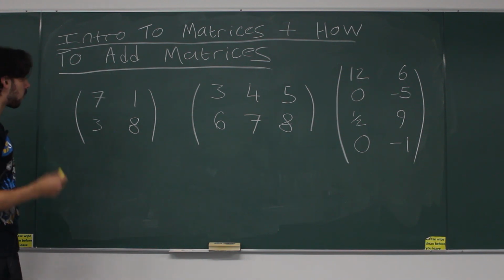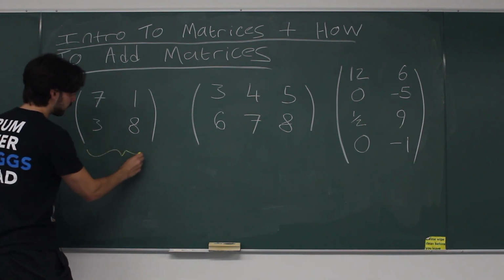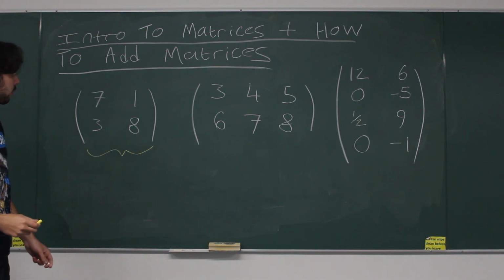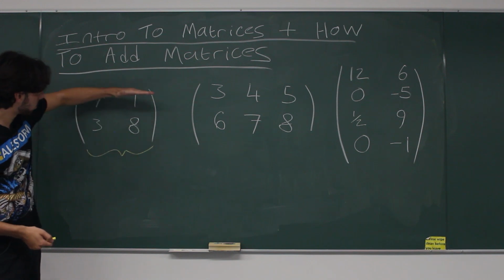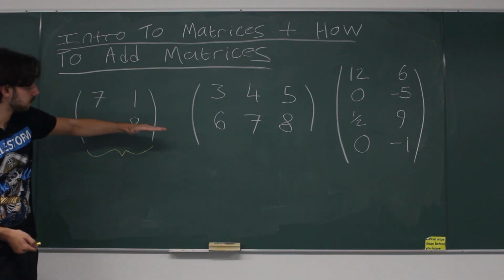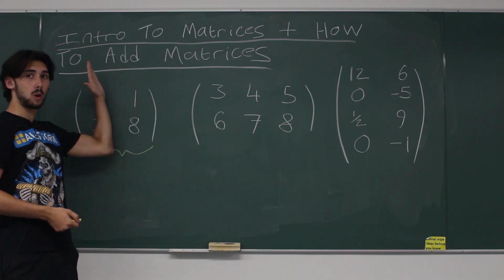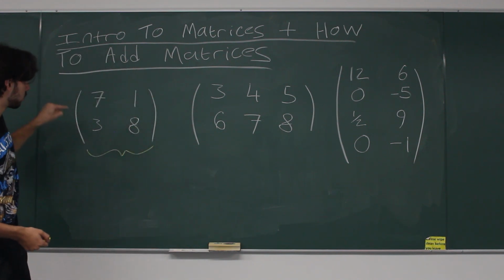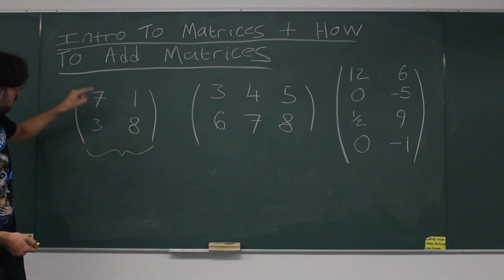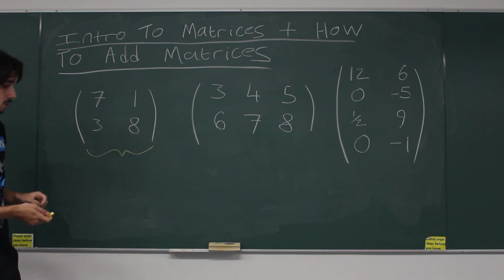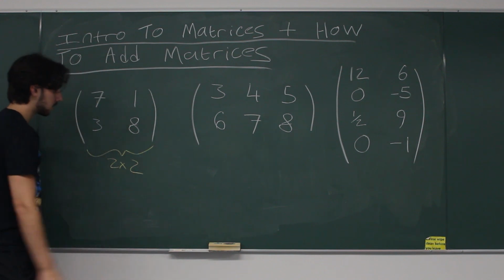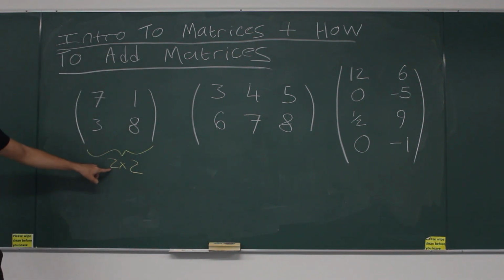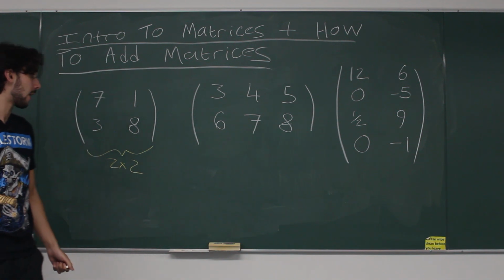So the way that we write the dimensions of a matrix is as follows. For the first one, notice that there are two rows, so one row here, and there are two columns. This is one column, this is another column. So row 1, row 2, column 1, column 2. There's two of each, so this is a 2 by 2 matrix. Okay? The first number is the number of rows, the second number is the number of columns, and that's literally all there is to it.